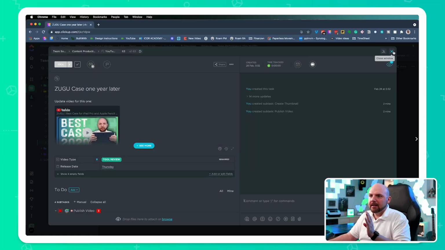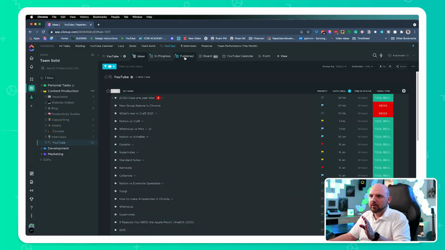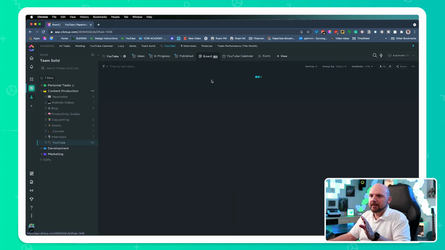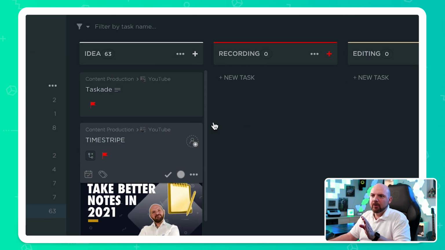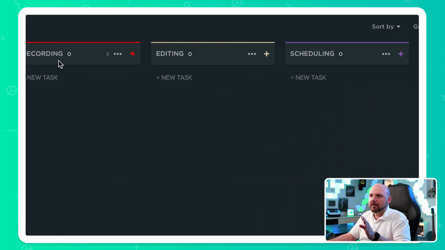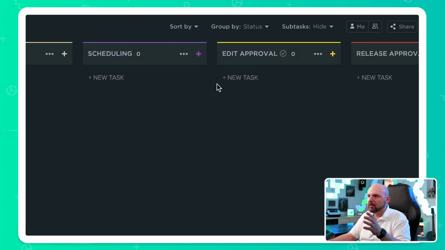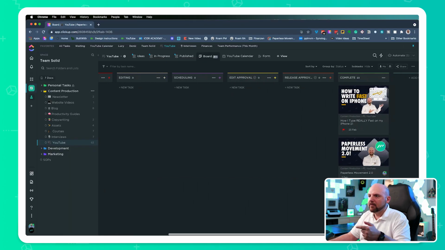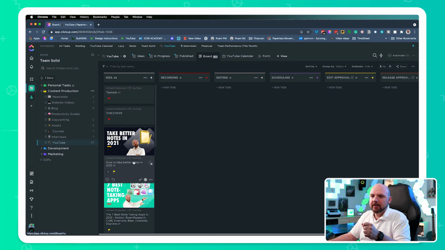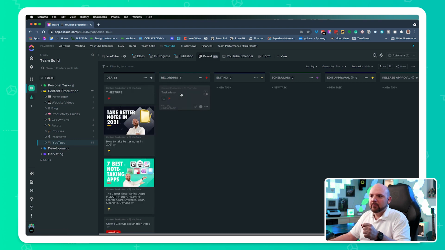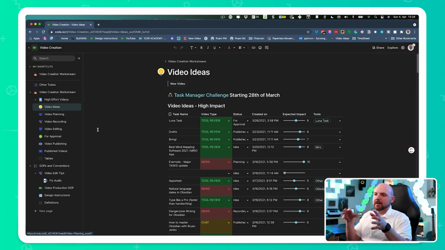So what I actually had before we switched to Coda, and I show you this there, I had a process that was going from idea to recording to editing, scheduling, edit approval and release approval, and then to complete. So all that we need to do was moving it forward to the different parts, and automation will kick in and apply the people who are responsible for this. So in Coda it's a bit different.